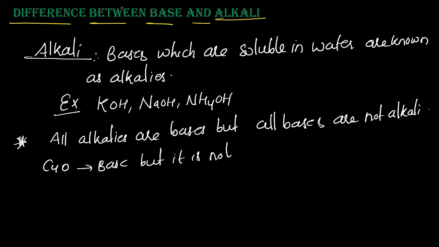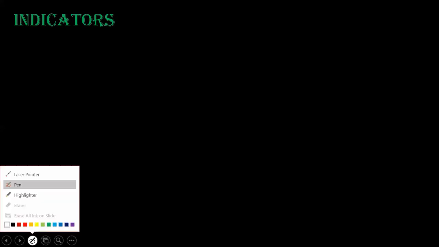Why? Because it is water insoluble. So bases which are water soluble are known as alkalis. Examples are KOH, NaOH, ammonium hydroxide. Clear? So the simple difference is a base can be an alkali only if it is soluble in water. If a base is not soluble in water, we cannot say it is an alkali. Clear?